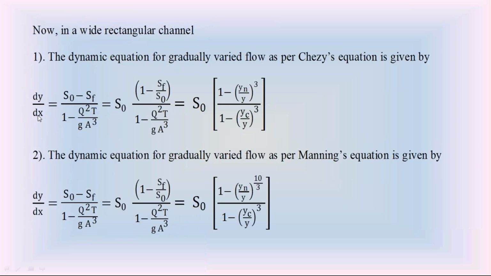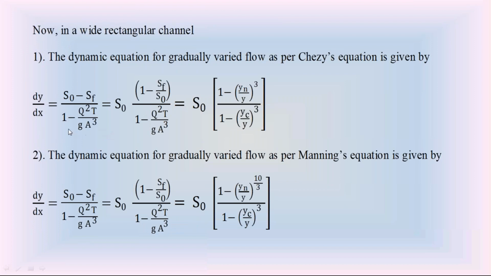And also we calculated the value Q square T by g A cube is equal to Yc by y whole cube. Now we are going to see what is the dynamic equation for the wide rectangular channel according to Chezy's formula and also according to Manning's formula. So please check this equation.